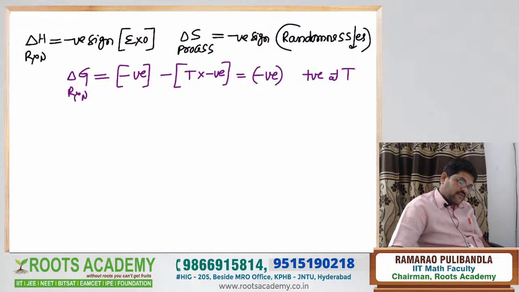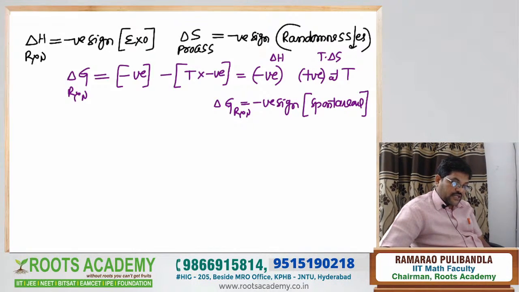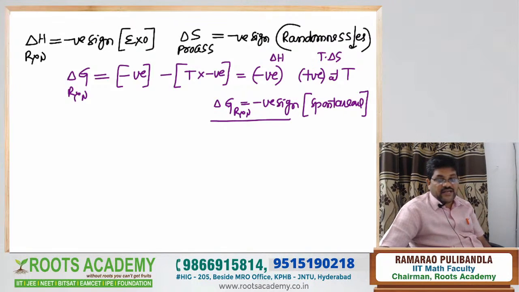Now, negative sign, minus into minus is what sign? Positive sign. Now check the point here. Delta G of reaction is negative, which means spontaneous. How do you get spontaneous? Here the negative sign belongs to delta H and the positive sign belongs to T delta S. So delta G of reaction is negative, and the reaction is spontaneous.